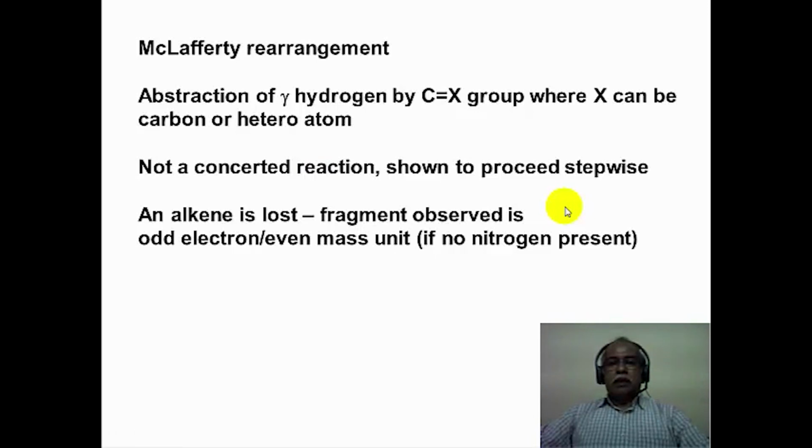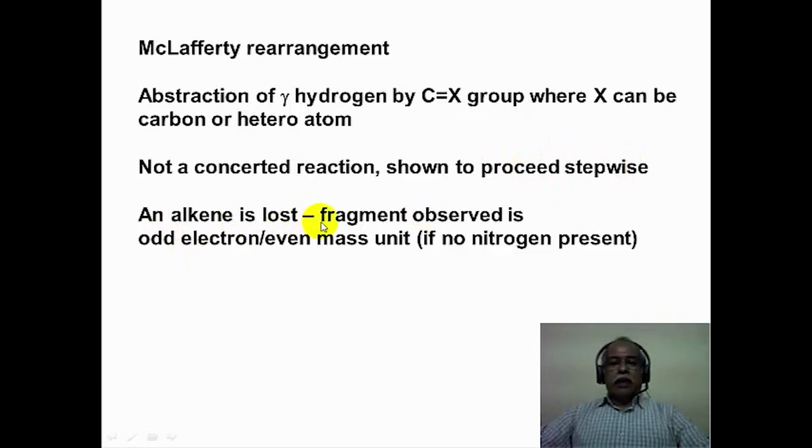Now let us have a look at the McLafferty rearrangement. It involves abstraction of a gamma hydrogen by a C double bond X or a C triple bond X. In other words, a cyano group or a carbonyl group would be a representation of C double bond X and C triple bond X, where X can be a carbon or a heteroatom. It could be a C double bond C or C triple bond C also, which is capable of undergoing the McLafferty rearrangement. It is not a concerted reaction, although the mechanism we normally depict in mass spectrometry is a concerted mechanism. It has been shown to go via a stepwise mechanism.